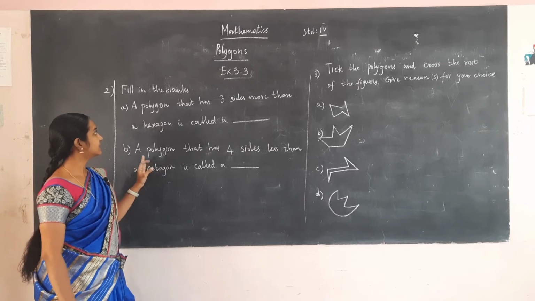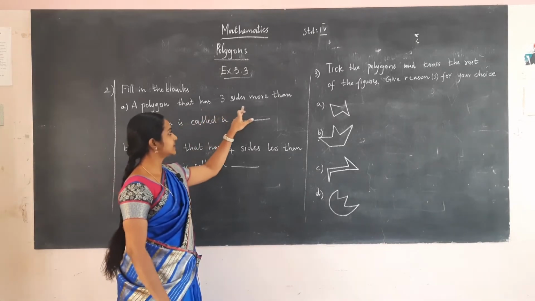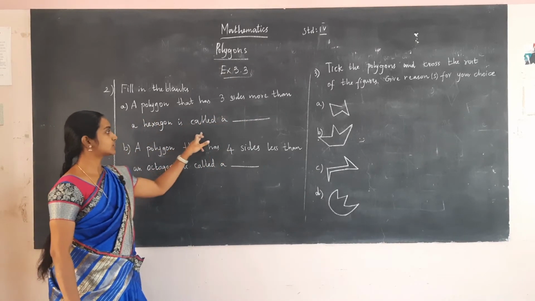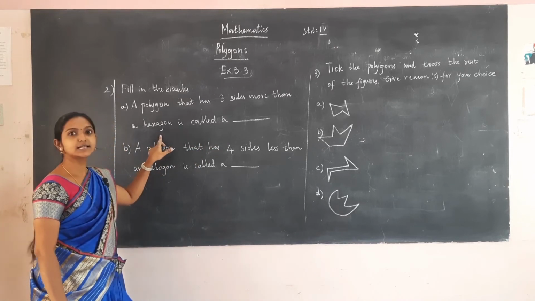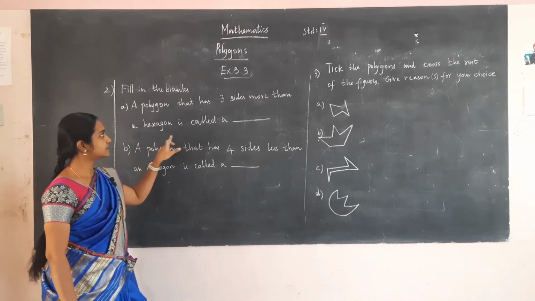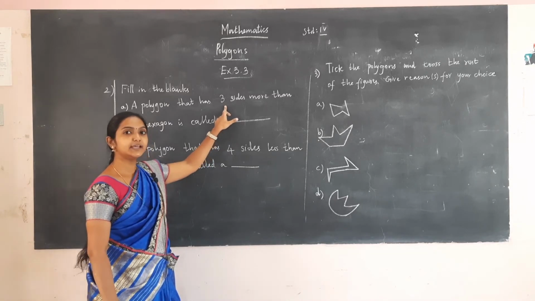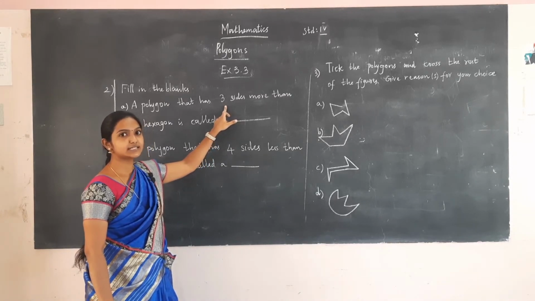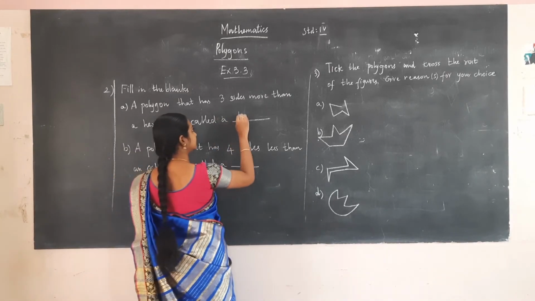Second one is fill in the blanks. A polygon that has 3 sides more than a hexagon is called a dash. A hexagon has 6 sides. To 6 sides we have to add 3. So it will be 9 sides. The shape with 9 sides is called as nonagon.